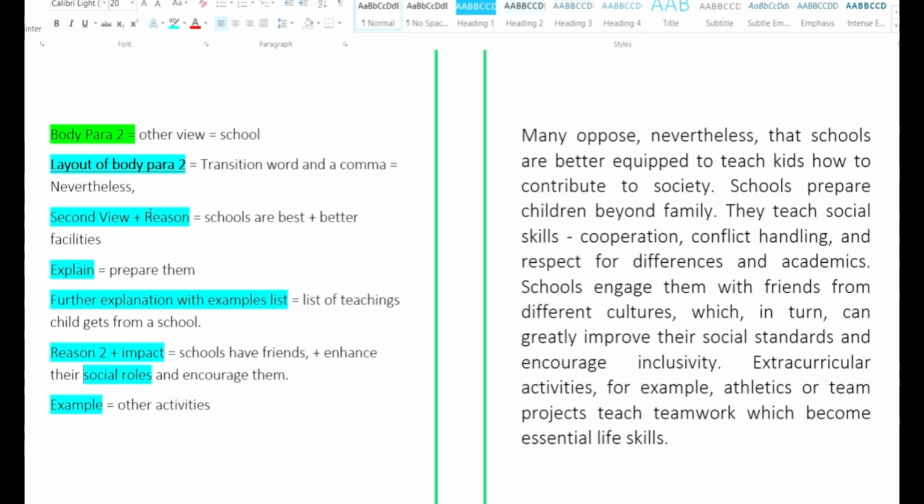Now, with this rough work, we develop a paragraph. Many oppose. It is not many people against students, it is just many oppose. The word people, individuals, it is understood, so don't write the word every time. Instead, just go directly: many oppose. Oppose is a word for contradicting. After that, there is a comma, the transition word nevertheless, and a comma here. So it is a double comma structure again.